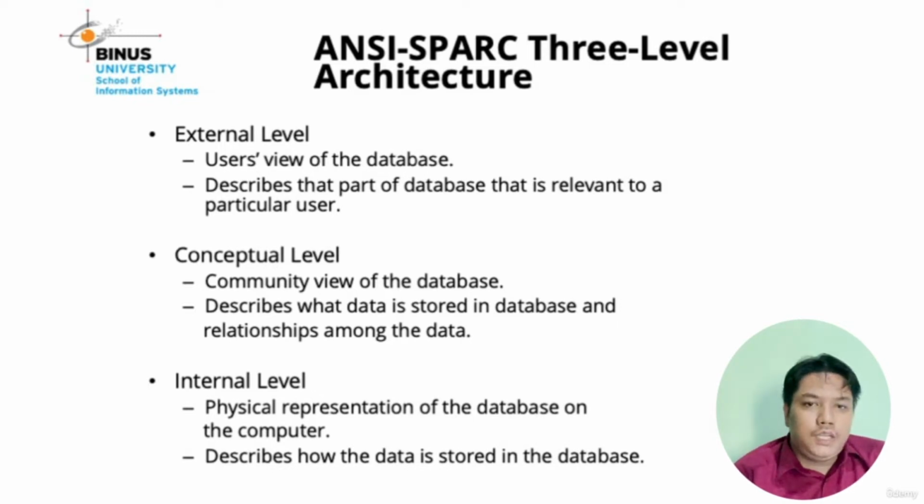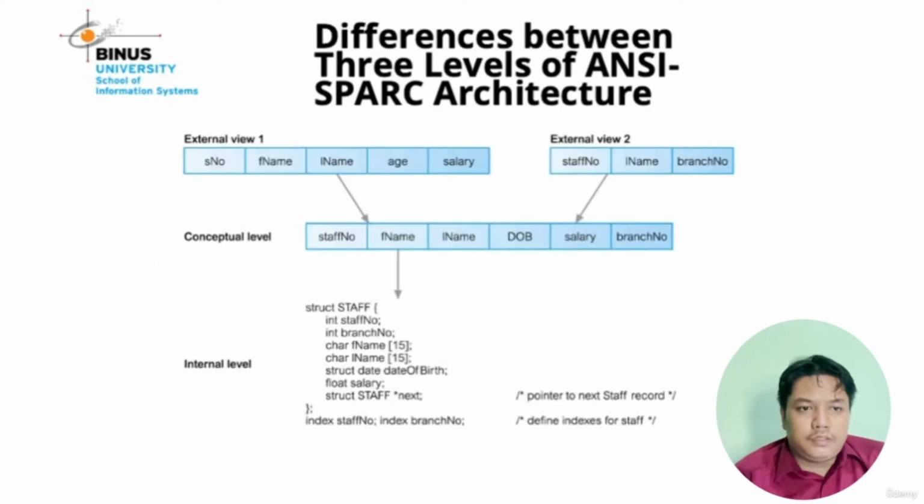Okay, you can see the picture in slide 11. In the external view, there are external view 1 and external view 2. In external view 1, there are staff number, first name, last name, age, and salary. And external view 2 has staff number, last name, and branch number.